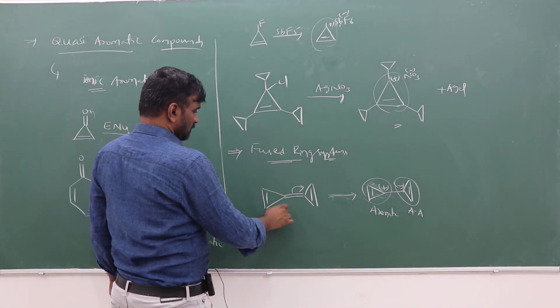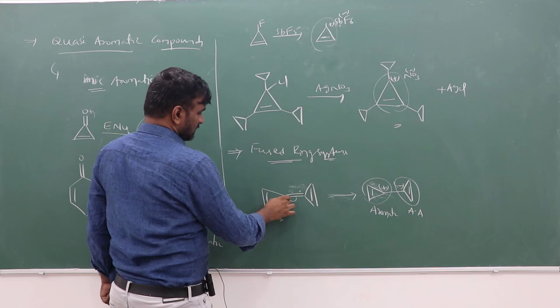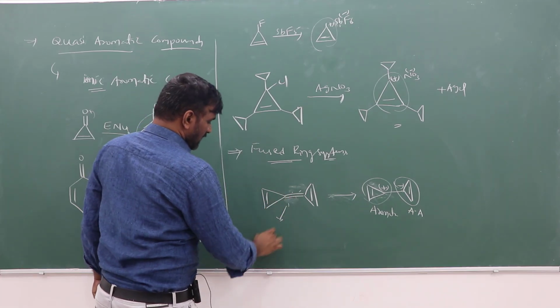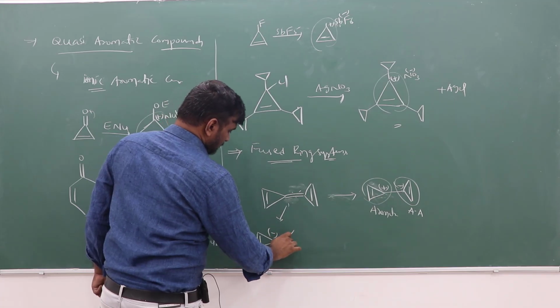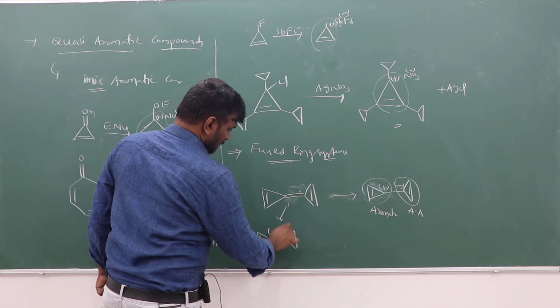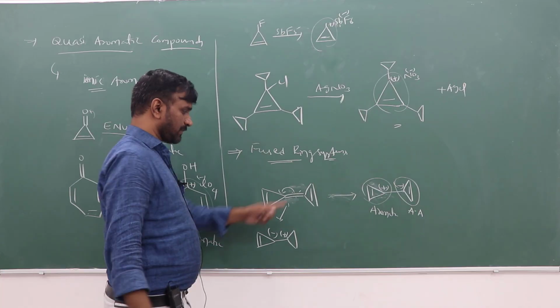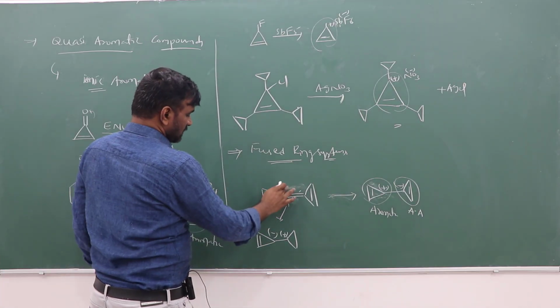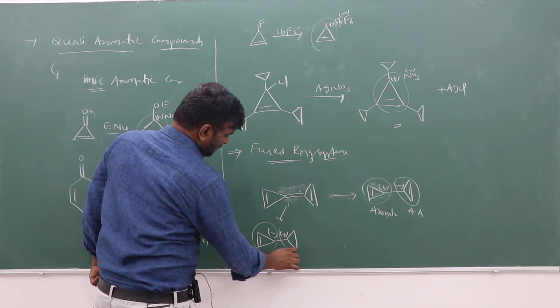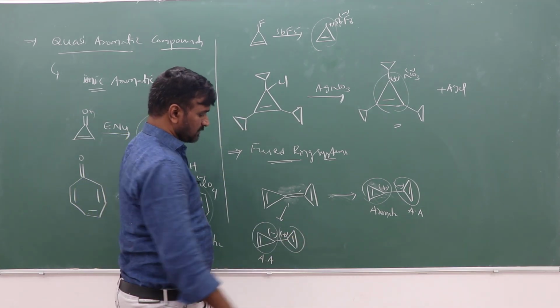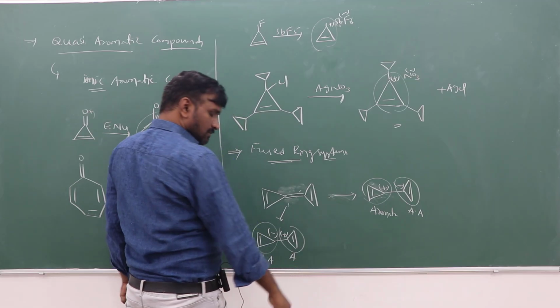If you take these two in the other direction, what will happen in the other format? It will be like this, with plus and minus towards this side. This ring system is anti-aromatic with 4 pi electrons. This one has 2 pi electrons, which is aromatic.